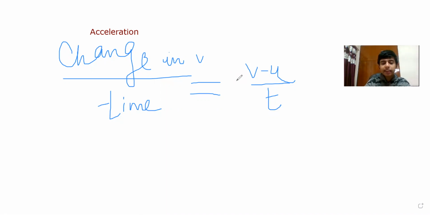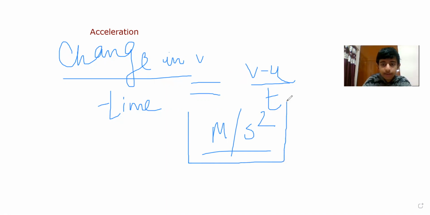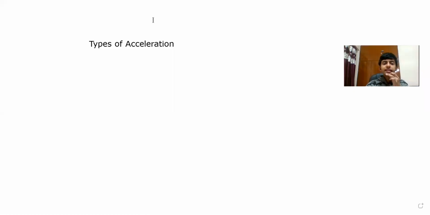And the unit for acceleration is meter per second square. Okay, meter per second square. This is the unit for calculating the acceleration of any body. So just keep in mind, this unit is very, very important. On the basis of that, we'll be solving the numericals on acceleration also. Now let's move to the different types of acceleration. Okay. Now in acceleration, we have two important things. One is u, which is the initial velocity. One is v, that is the final velocity.